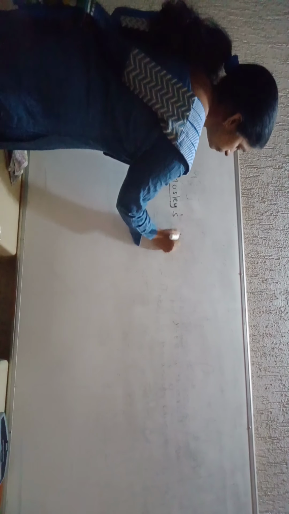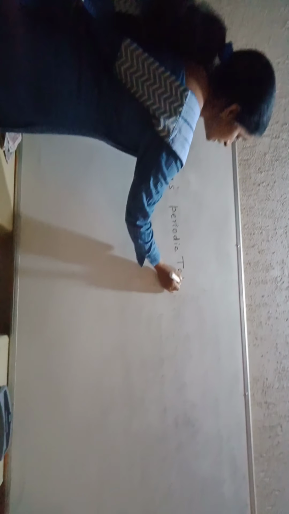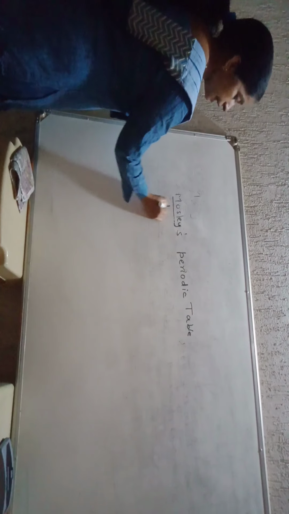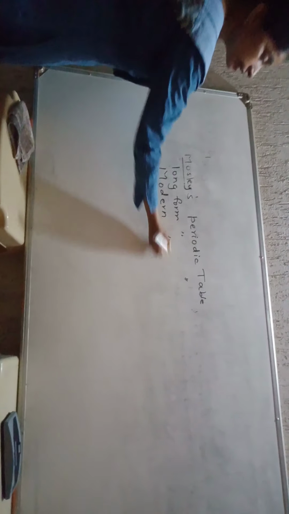And Moseley directly said that it is the atomic number which is the fundamental property to classify the elements and not the atomic mass, and hence came forth Moseley's periodic table, which is large in size, therefore called the long form of the periodic table, and also called the modern periodic table.